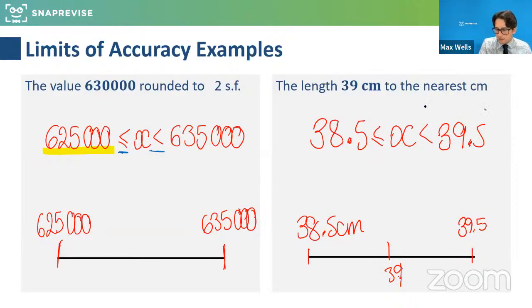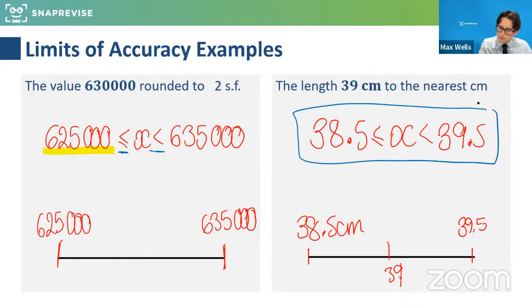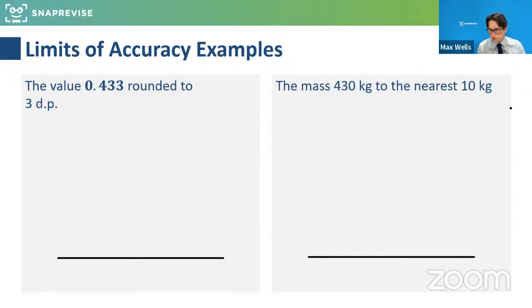And the same here. Many of you said in the chat, I know the numbers are 38.5 and 39.5. That's absolutely right. You got it right then. That's brilliant. But I'm showing you how you would write this, how you would express this as an interval using the correct kind of notation. And you don't need to think much more deeply than that. It's just handy to know that that's how we would express it. So I think we should do a couple more before doing some exam questions on this.